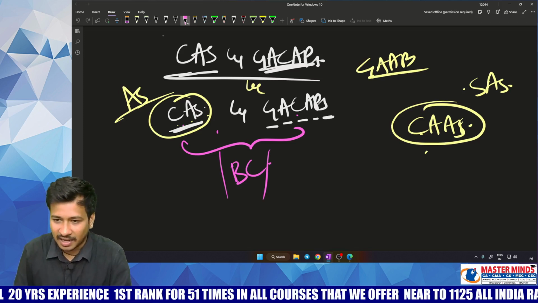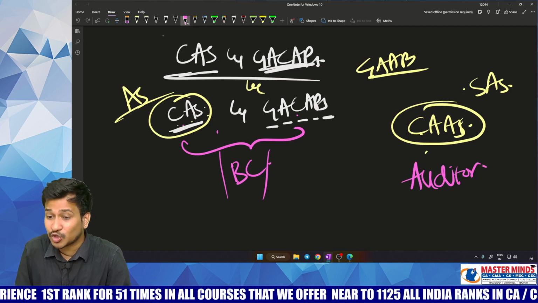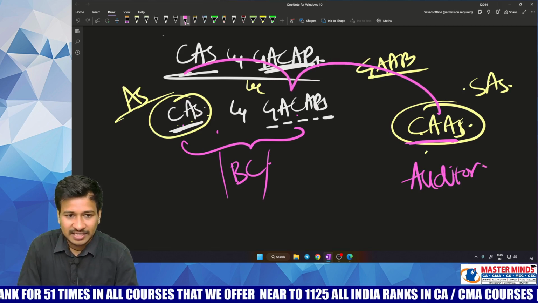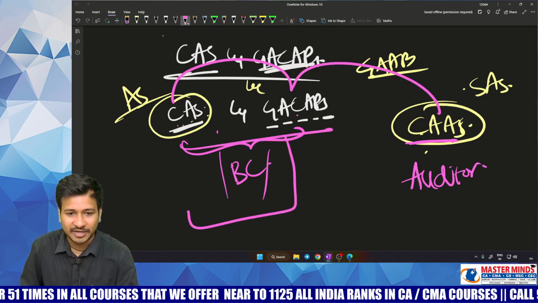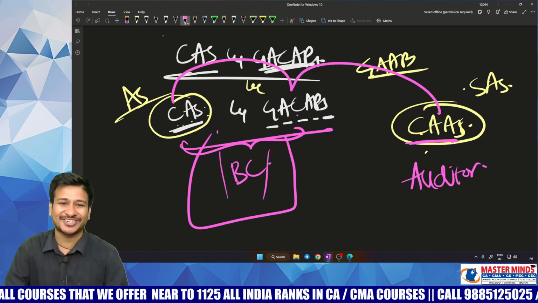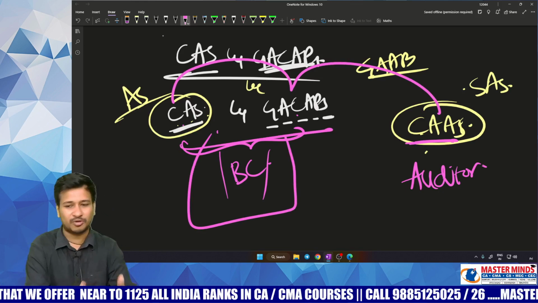Whereas CAS are the rules and regulations or the guidelines that were being given to the auditor, that you need to check whether these elements were properly incorporated while preparing the books of accounts or not. That is like while preparing the cost sheet or not. Here books of accounts doesn't mean the financial books of accounts, but it is all about the cost books of accounts.